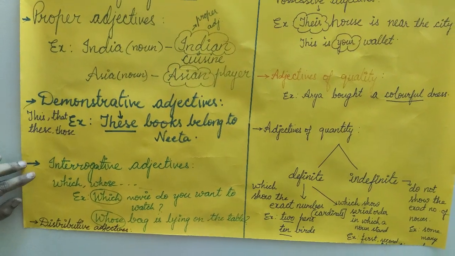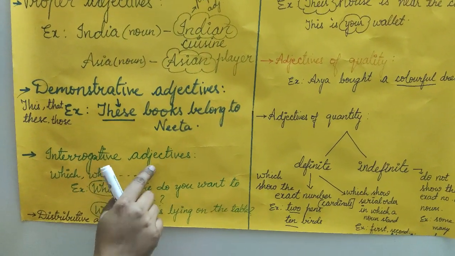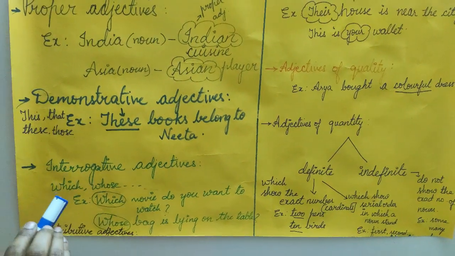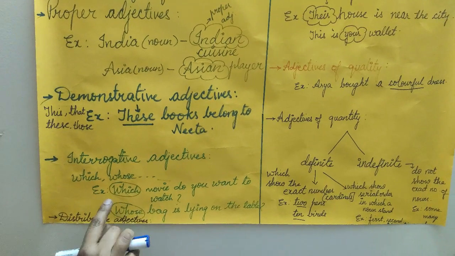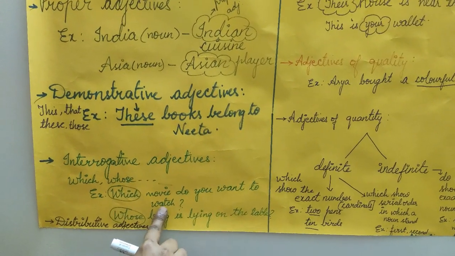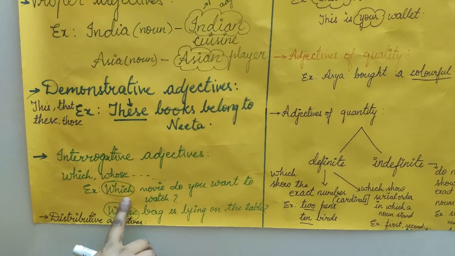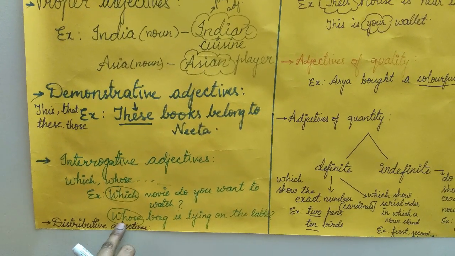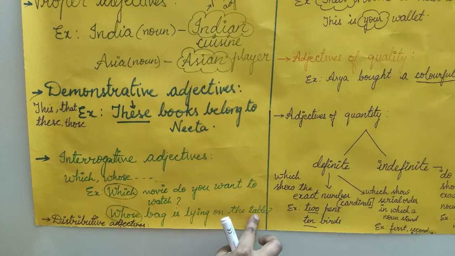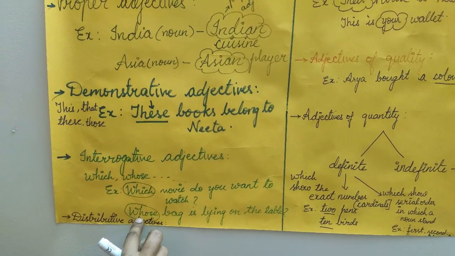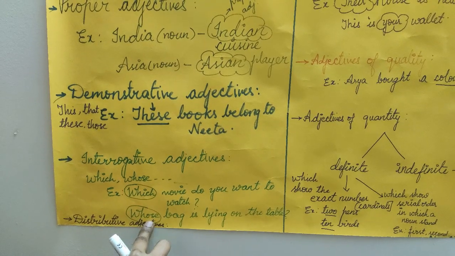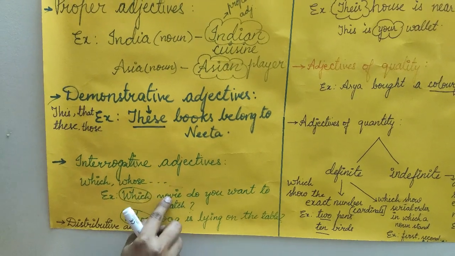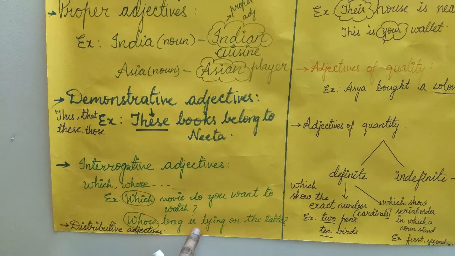The next kind of adjective is interrogative adjective. Interrogative adjectives are used with nouns to form questions. For example, which movie do you want to watch? In this example, the interrogative adjective which is used. And in the next example, whose bag is lying on the table? In this example, the interrogative adjective whose is used. The interrogative adjectives are used with nouns to ask questions.